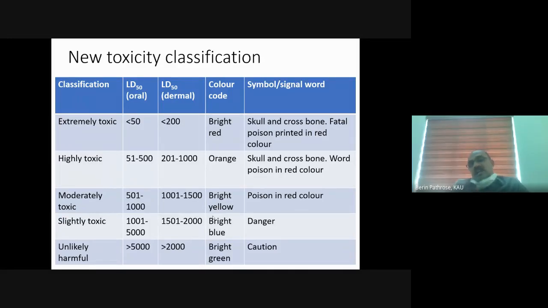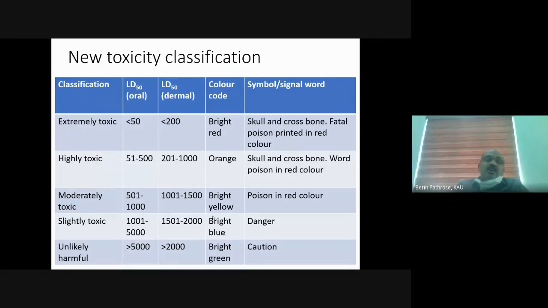The only difference is in the upper triangle, where the skull and bone symbol was there. Along with that, instead of poison, it will be written fatal poison. So that is the only difference in the extremely toxic category.